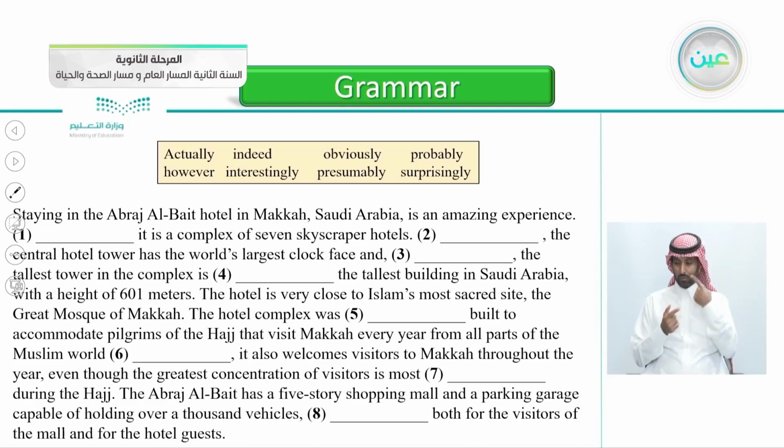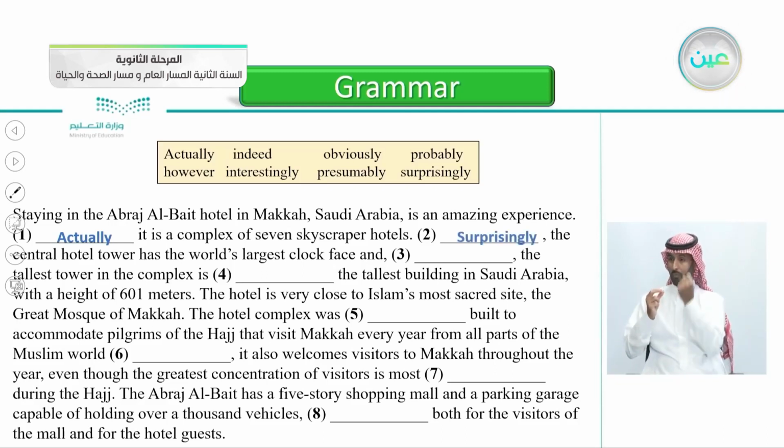Number 1, yes, actually, it is a complex of 7 skyscraper hotels. Number 2, yes, surprisingly, the central hotel tower has the world's largest clock face and the tallest tower in the complex. So, number 3, and yes, interestingly, the tallest tower in the complex is, that's correct, number 4, indeed, the tallest building in Saudi Arabia.